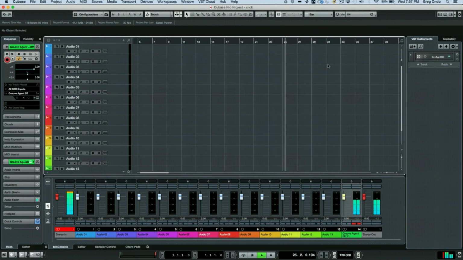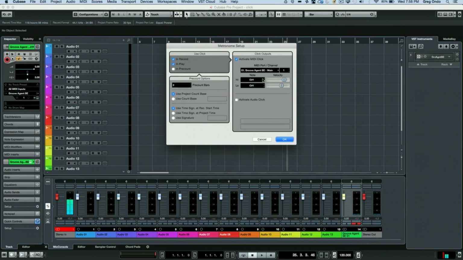Now, in Cubase Pro 9, unlike previous versions, this routing will be saved when you open up the project. It was a bit of an oversight in previous versions. So if you want it routed out to MIDI for virtual instruments for your click track, you can do that as well.